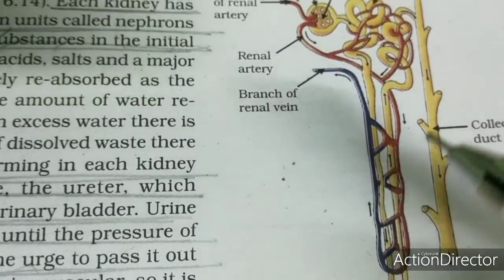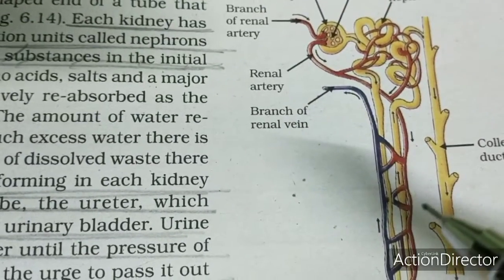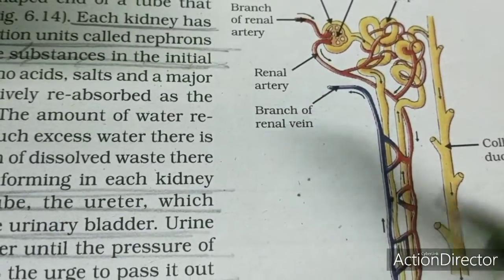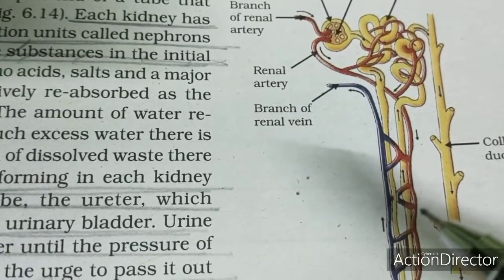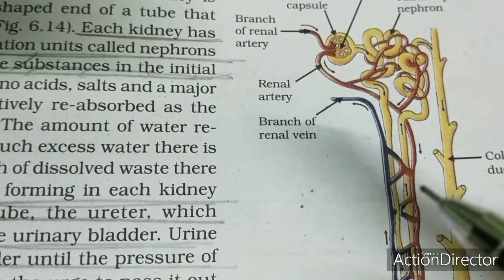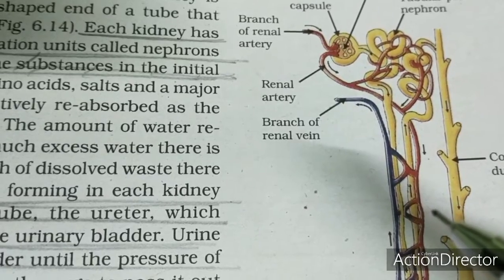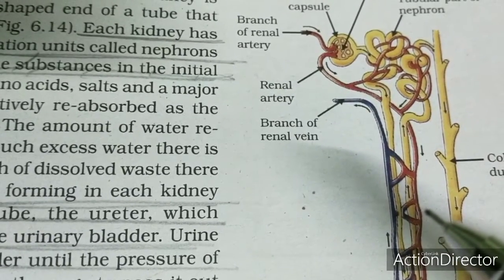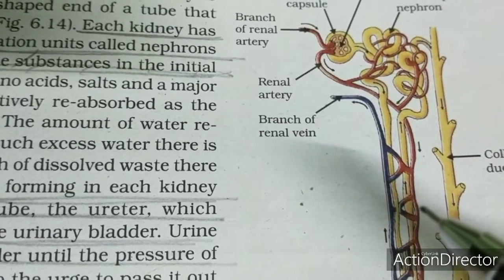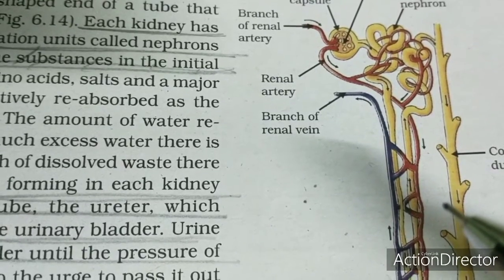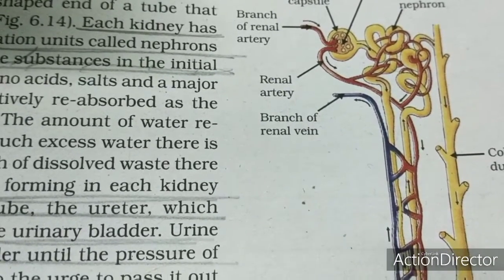So, this is the structure of one nephron. Such millions of nephrons are found in each of the kidneys. And nephron is the functioning unit of kidneys where the formation of urine takes place. So, we shall learn now how the formation of urine takes place in the nephrons.